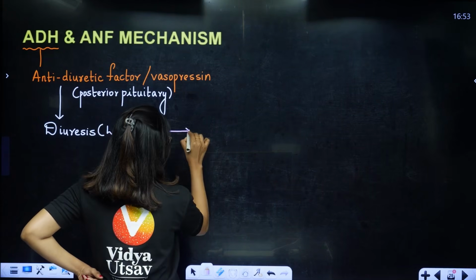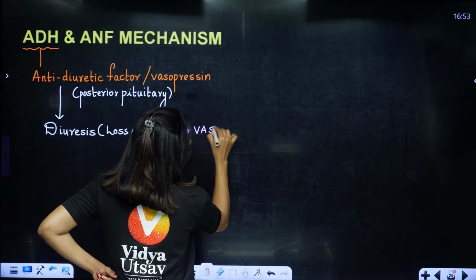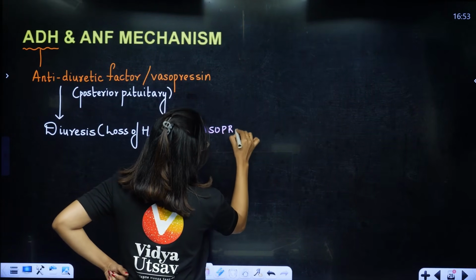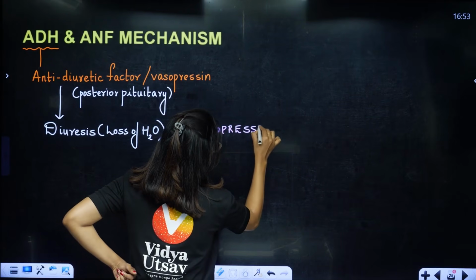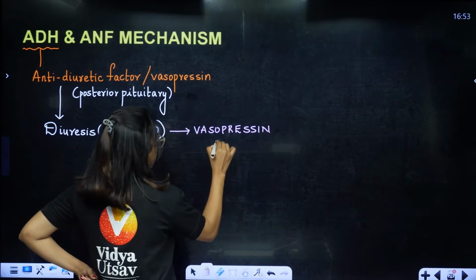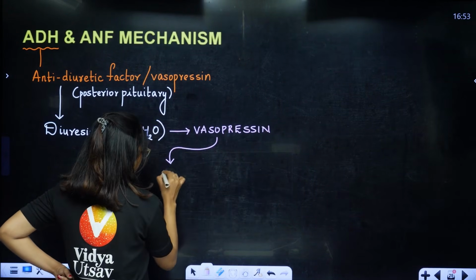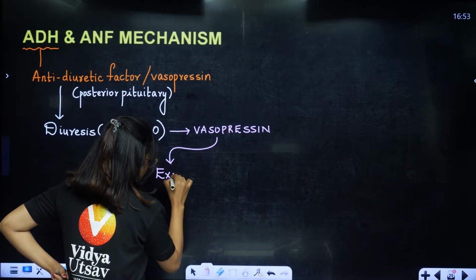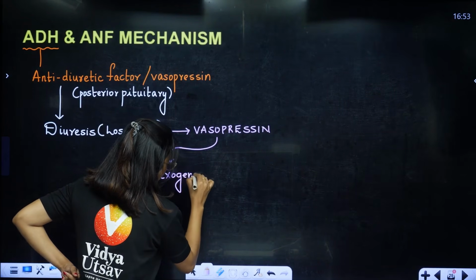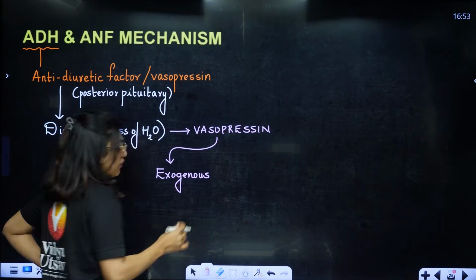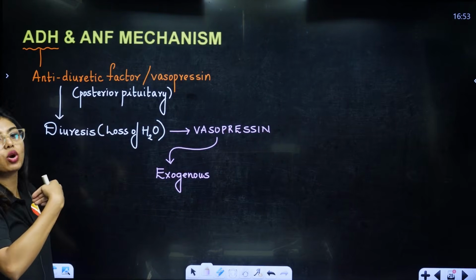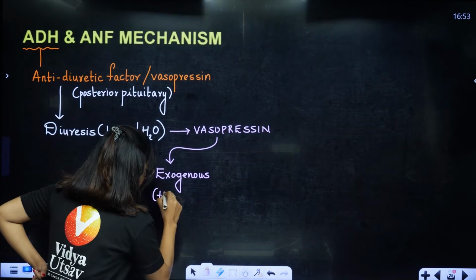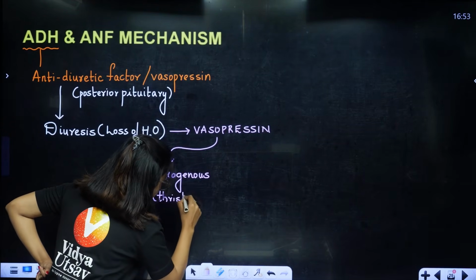When this happens, vasopressin will be released. First of all, what will it do? It will send you a signal telling you that you are thirsty, drink some water. So first we will try to intake water from outside, that is, activate the thirst mechanism.